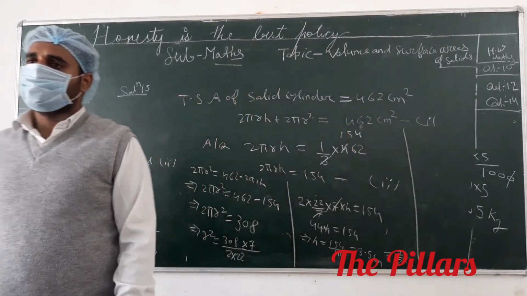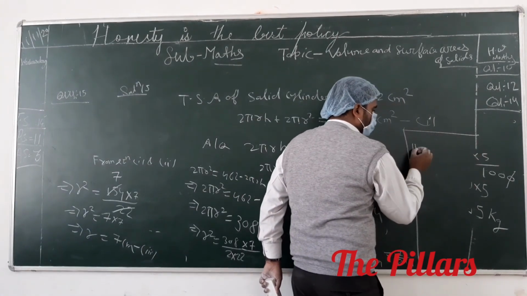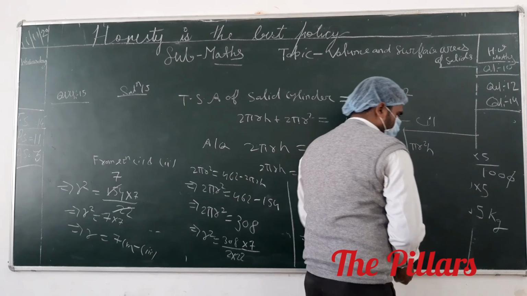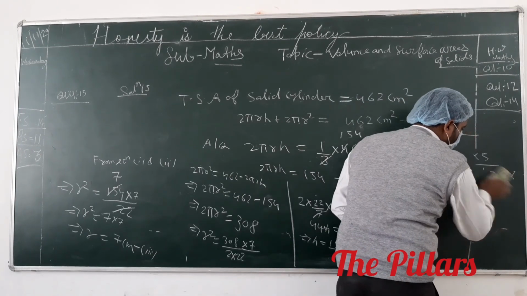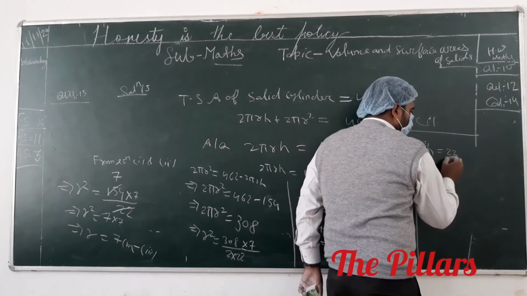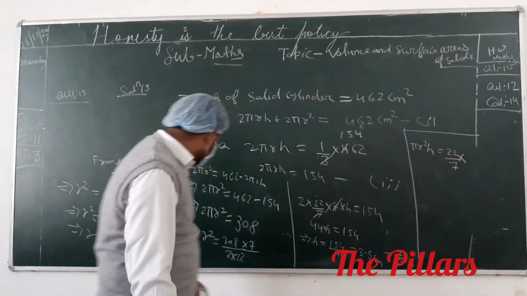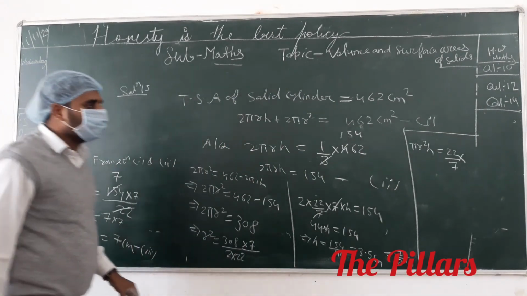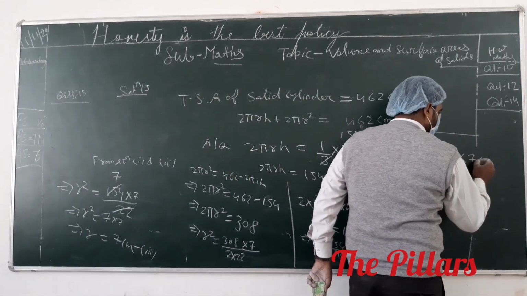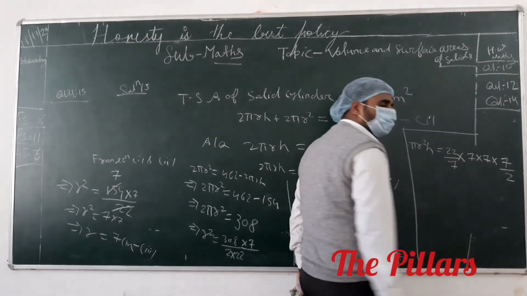You know that the volume of a cylinder is πr²h. We have to put the values. 22 by 7 into r², the value of r is 7 into 7, into the value of h, which is 7 by 2.